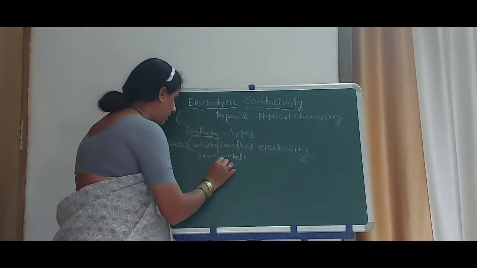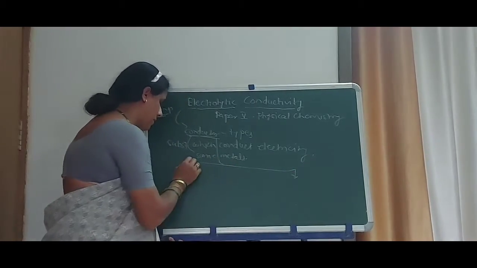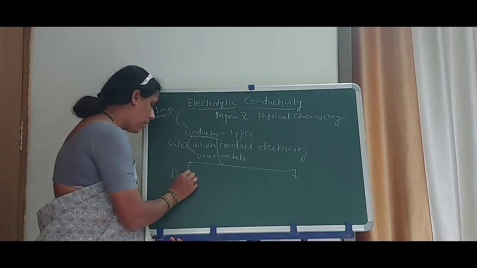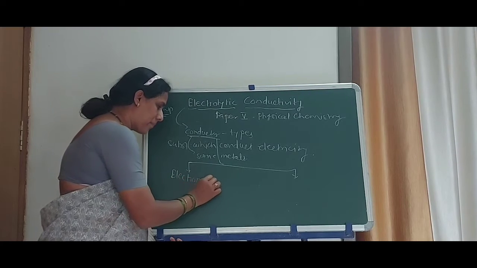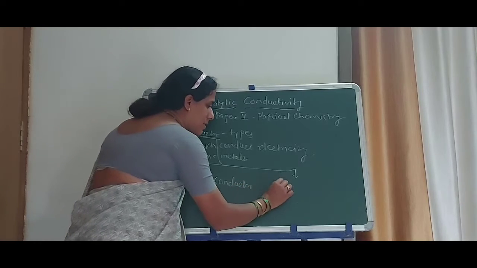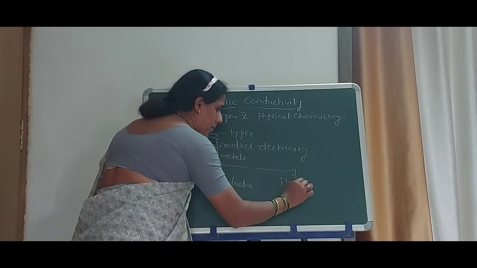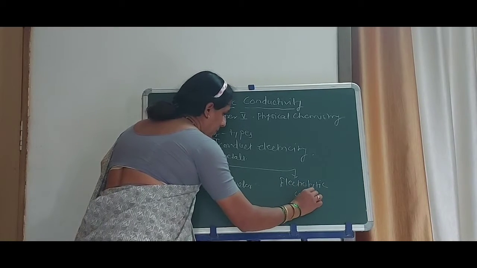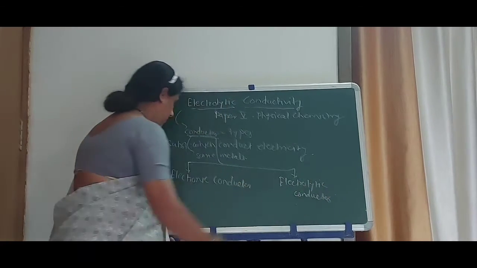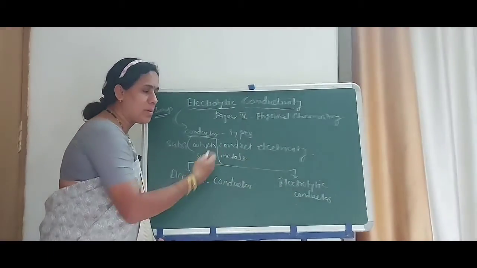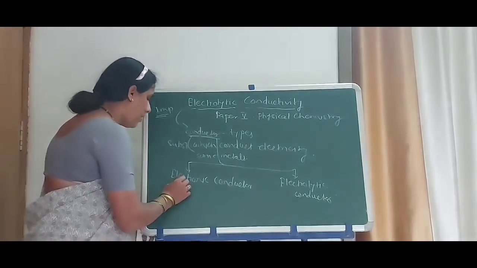Conductors are again divided into two types. Which are the two types here? First is electronic conductor, and second is electrolytic conductor.